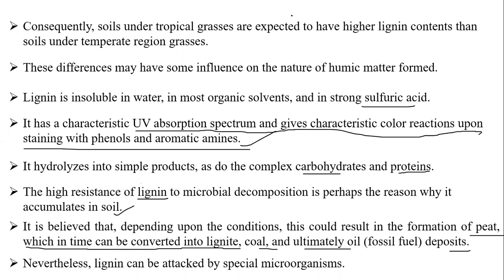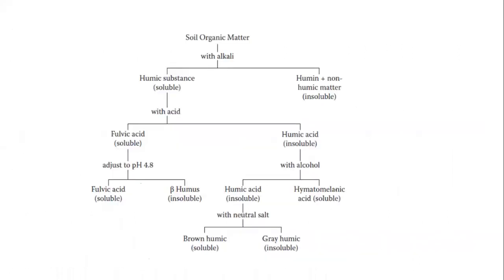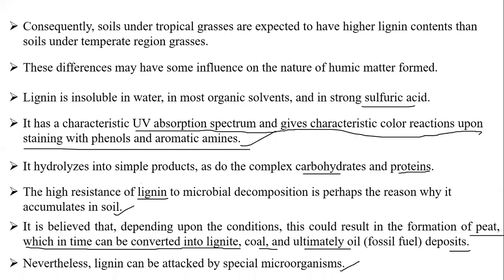So due to this high resistance, what will happen? The soil sometimes may become peat, which in time is converted into lignite, coal, and ultimately becomes oil. Nevertheless, lignin can be attacked by special microorganisms. So there are some special microorganisms we can use to attack the lignin. So this is regarding the lignin.